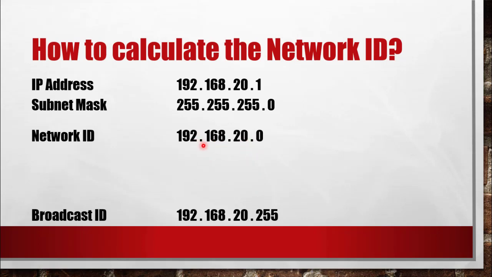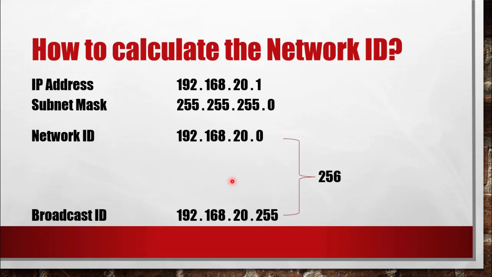So whatever addresses come between these two, that is 192.168.20.1, 192.168.20.2, 192.168.20.3 until 255, we have a maximum of 256 addresses in this network. Like I told you earlier, this network ID and the broadcast ID cannot be assigned to any device.